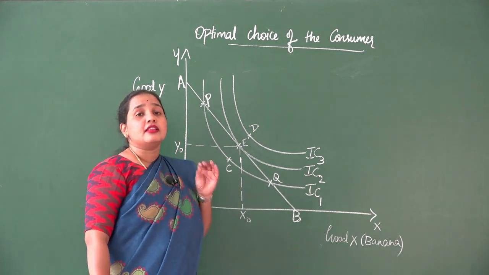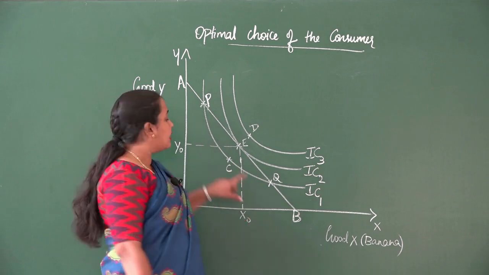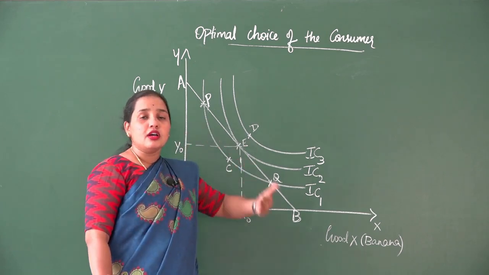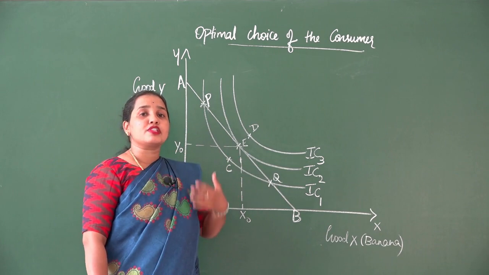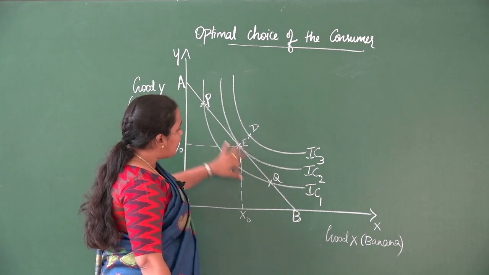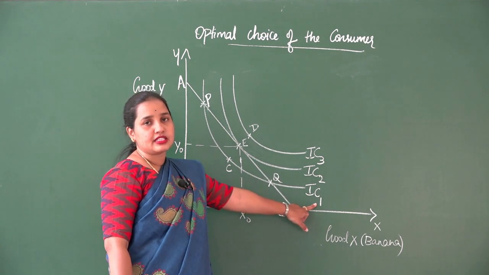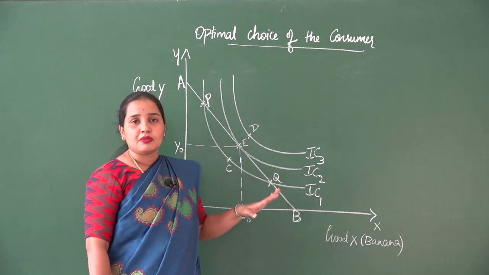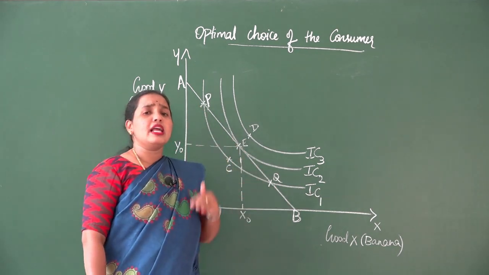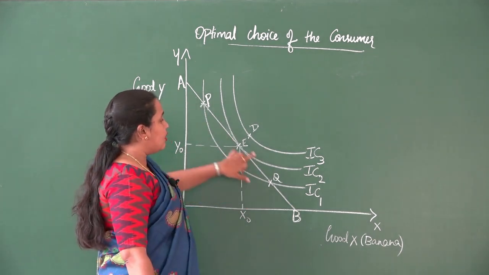It means that the consumer's income is not fully spent at point C, and hence if he moves towards the budget line, he derives more utility. So, we have understood that point C on indifference curve IC1 is not an optimal point because it is below the budget line. Now, let us take up the other three points, point P, point Q and point E.